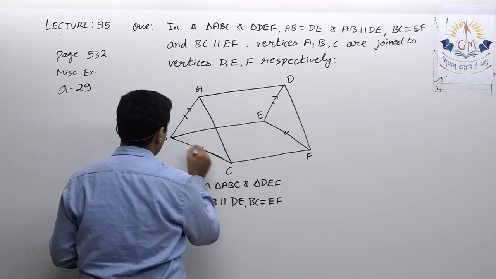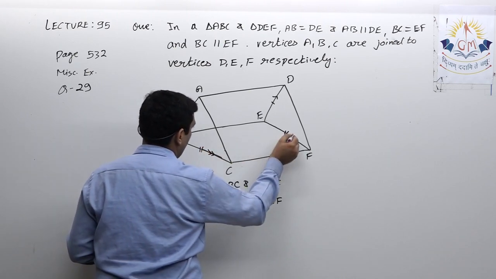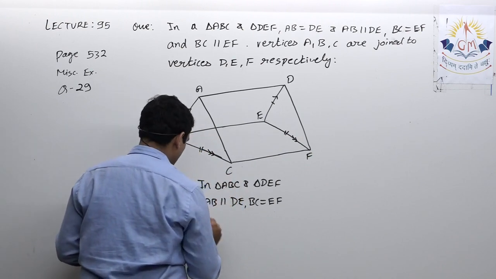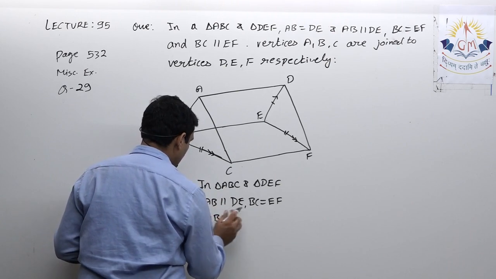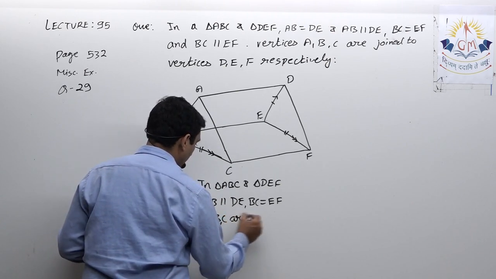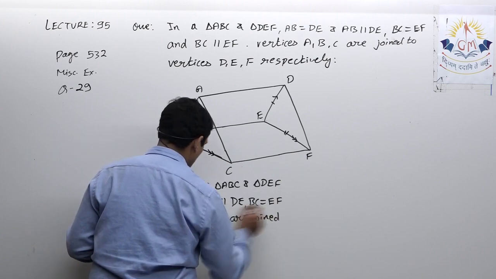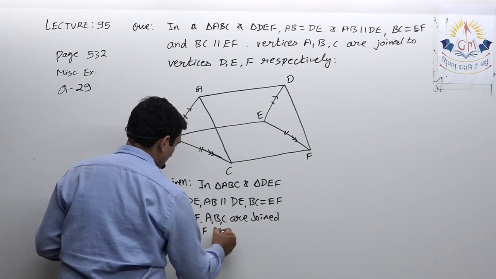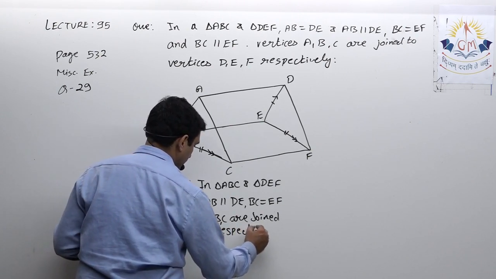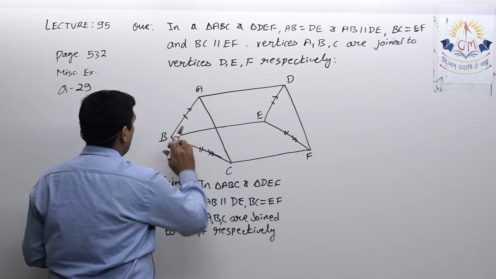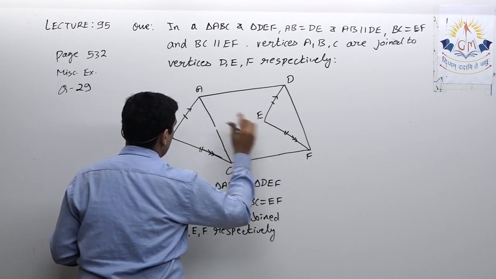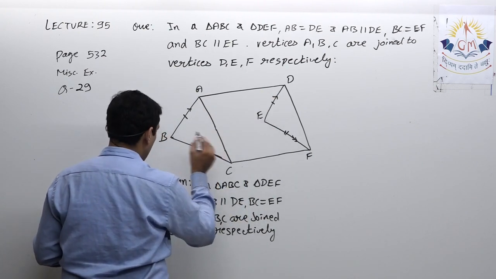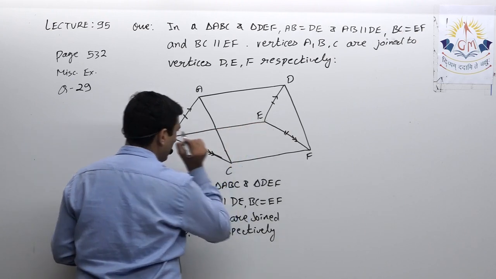A, B, C are joined to D, E, F respectively. Actually this is not given in the question; in construction, A is joined to D, B is joined to E, and C is joined to F.